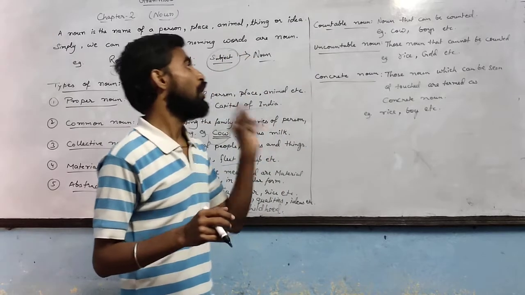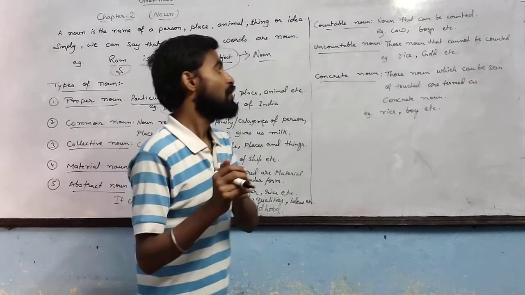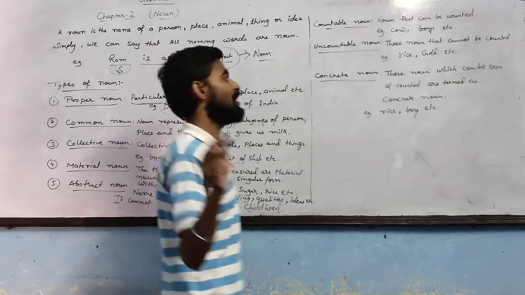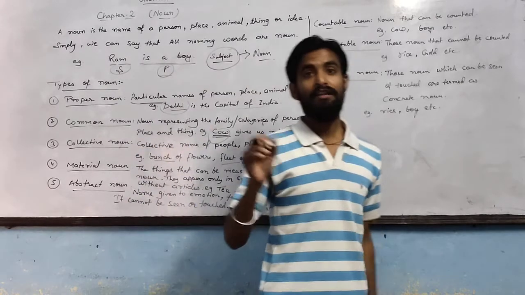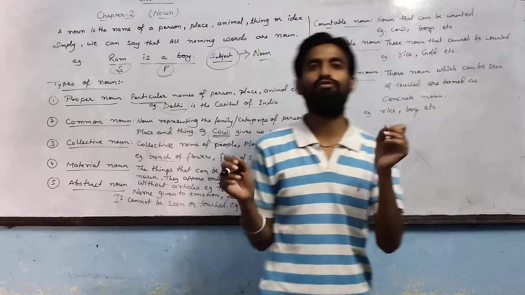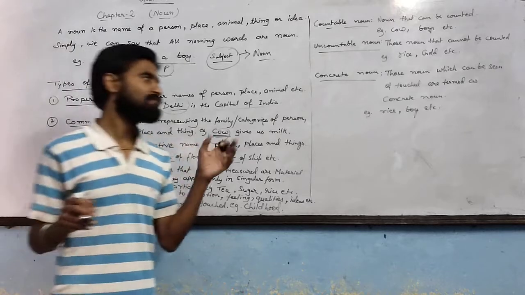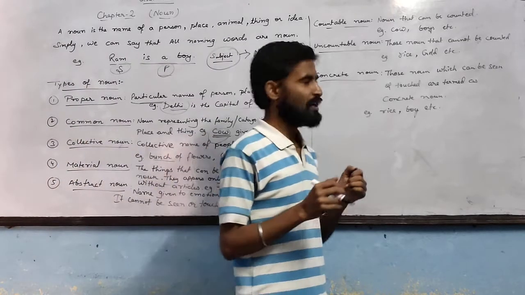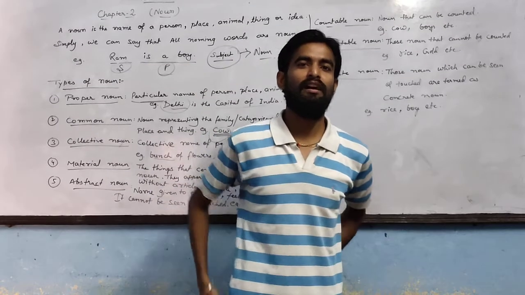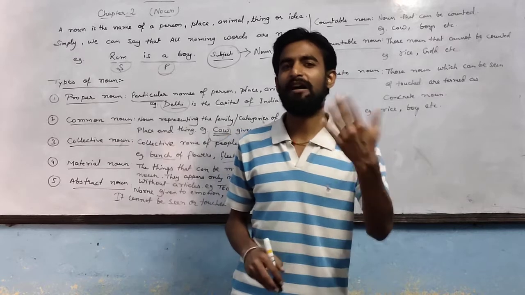And the last is concrete nouns. Concrete nouns are those nouns which you can see or touch. Those nouns which you can see or touch are termed as concrete nouns. These include rice, boy, etc. Common nouns are also concrete nouns, and material nouns are also concrete nouns. I think you might be clear about the different types of nouns, and we will discuss the next part in the next video.